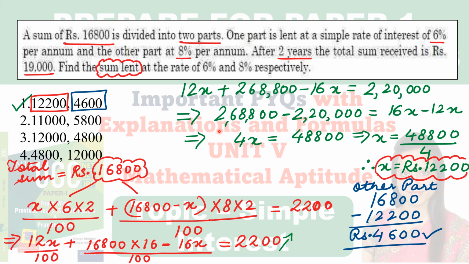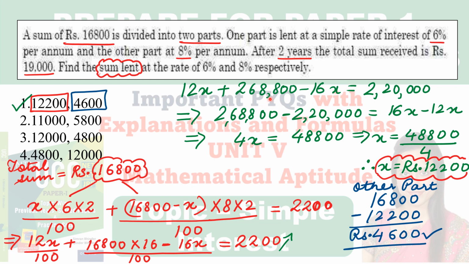Okay, let's come over here. 12x from here, then when I multiply 16,800 into 16, it will be this value minus 16x is equal to, we will write it as 2,20,000. Here we took 100 common and multiply that 100 with this. It comes out to be this. I hope the equation is clear up to here. Now we are just going to solve this equation.